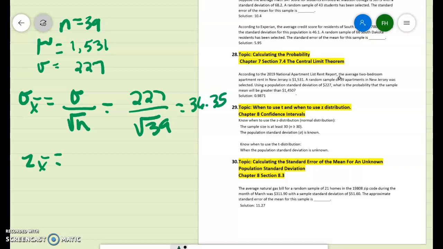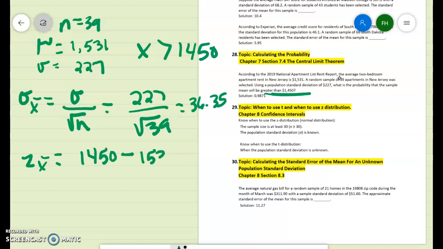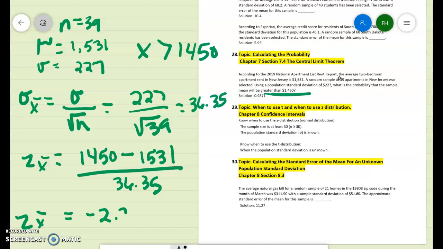We're looking at the mean being greater than 1450. So x is greater than 1450. So we're going to do x minus the population mean divided by the standard error of the mean. And when you do that, you're going to get z is negative 2.23.